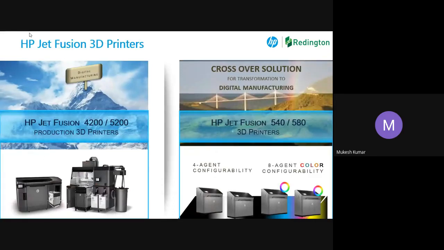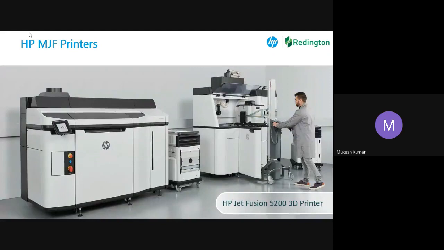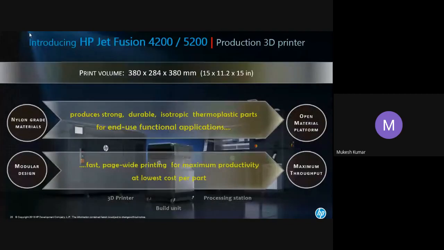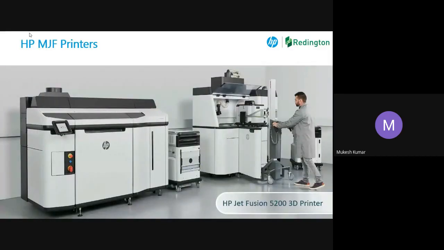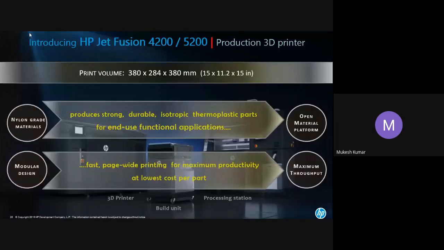So here again, I've just come back. These are the two crossover model and production model which are being used in all these above applications. This is the 5200. I will explain a little about my printer now, because we are coming to the end of the session.